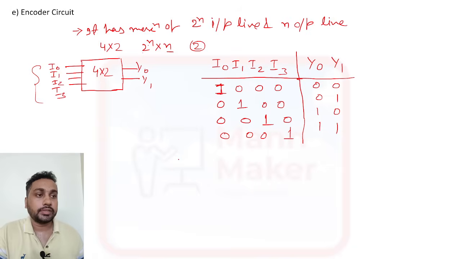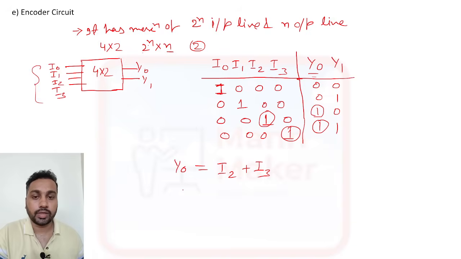If you see the expression, for y0: y0 is high when I2 is high and when I3 is high. So you need to write I2 plus I3. This is the expression for y0.